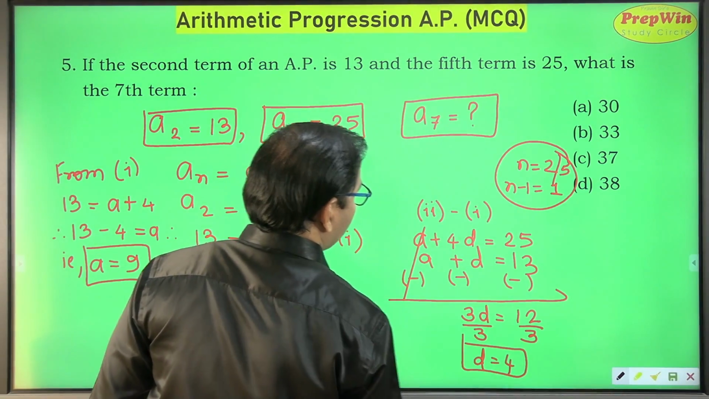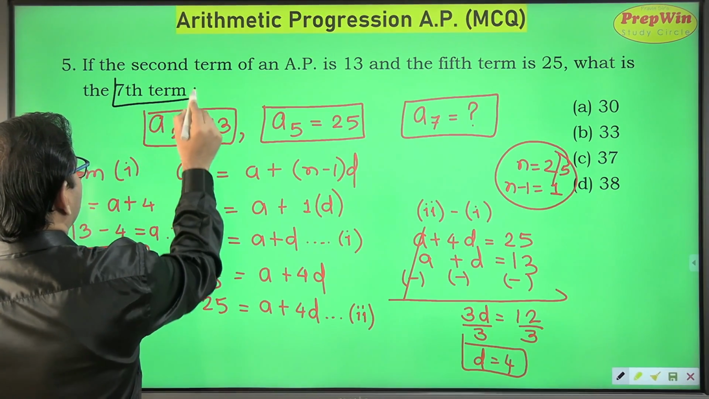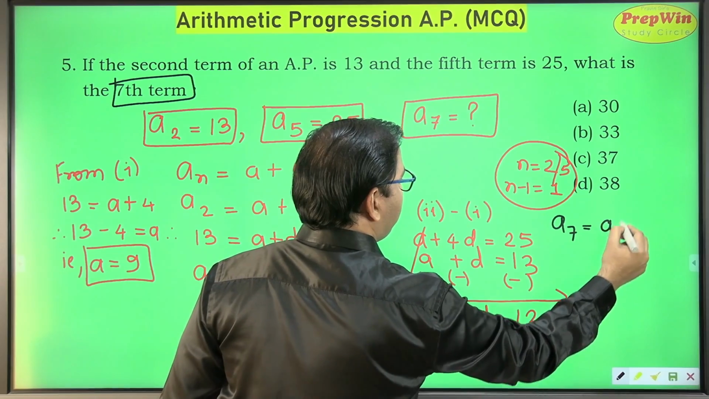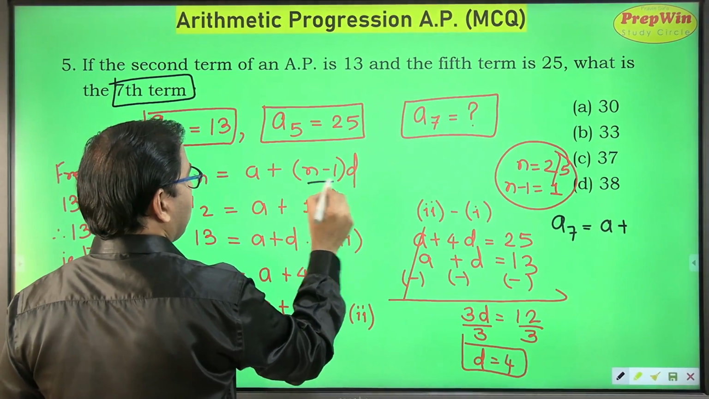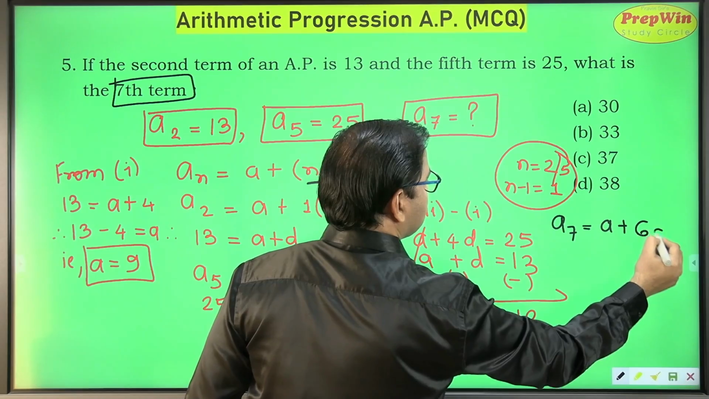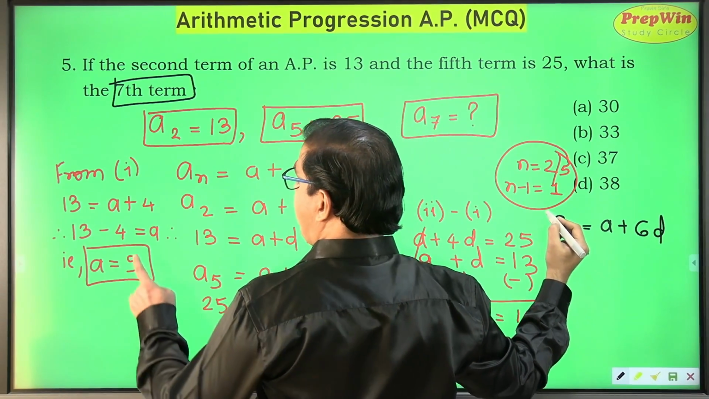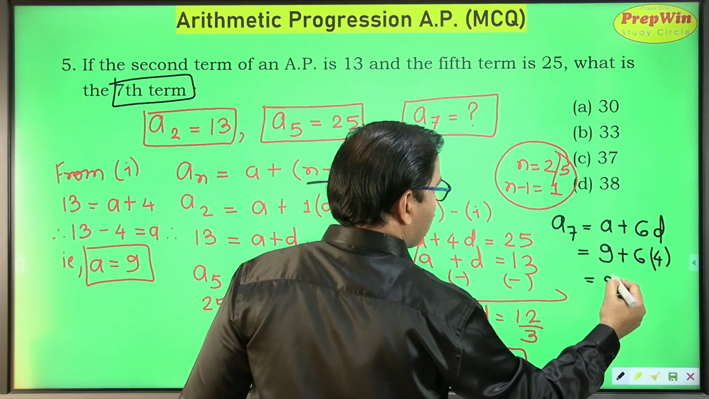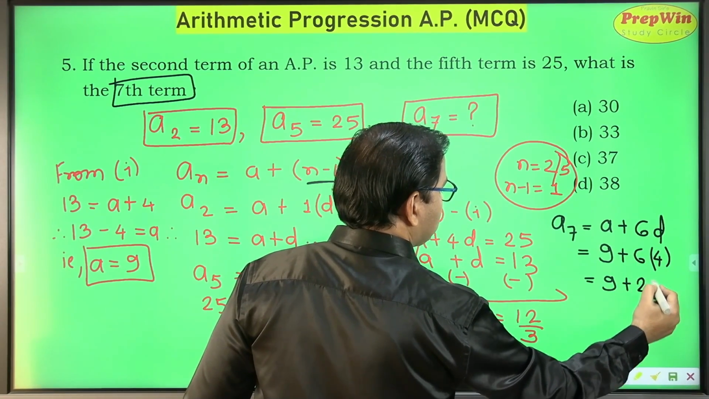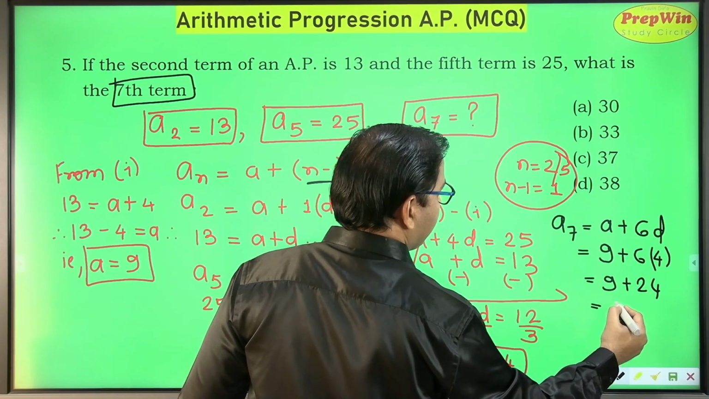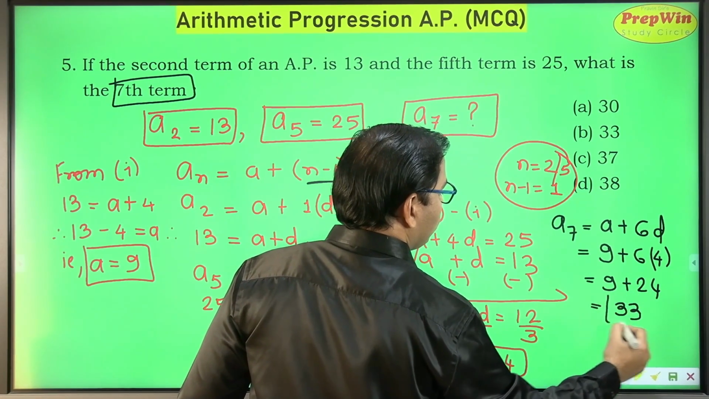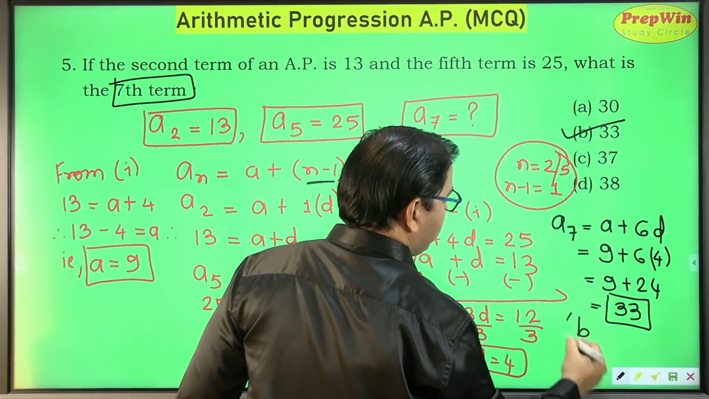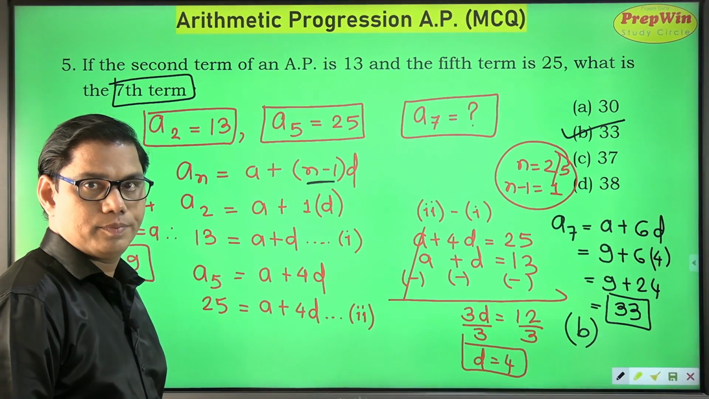Now I have to find out the 7th term, means I have to find out A7. A7 is A plus n minus 1, 7 minus 1, that is 6D. So value of A is 9 and value of D is 4. So 9 plus 6 into 4 is 24. 24 plus 9 is 33. Do I have this option? The answer is yes. Option B is the correct answer.